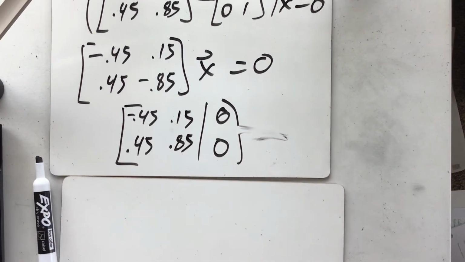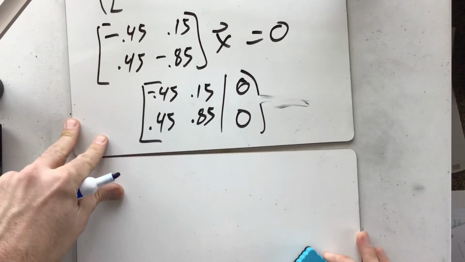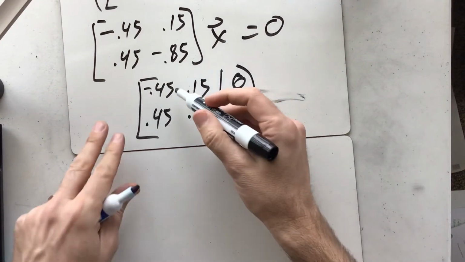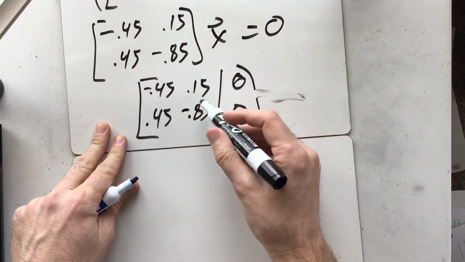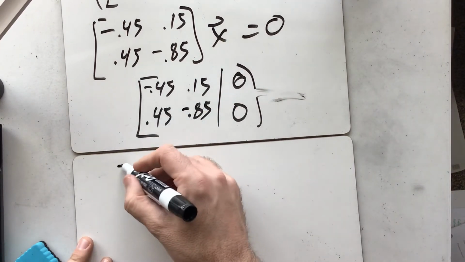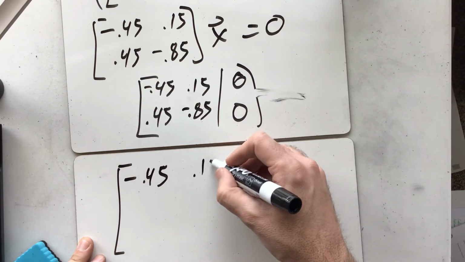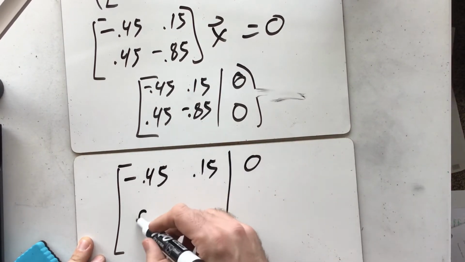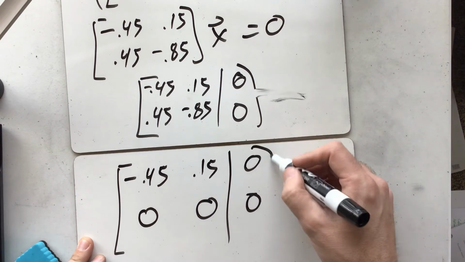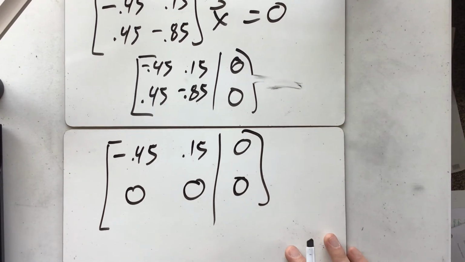You can kind of already see how it's going to row reduce, and that is if you just add the two rows together, the second one's going to become completely 0. So we get negative 0.45, 0.15, 0, and then our next row gets 0, 0, 0. Now we're going to have lots and lots of solutions to this.